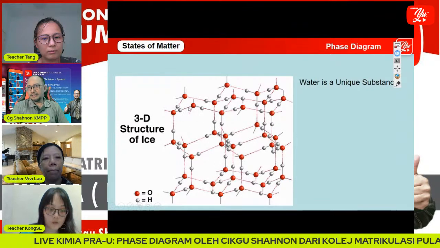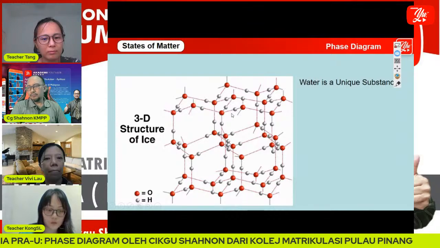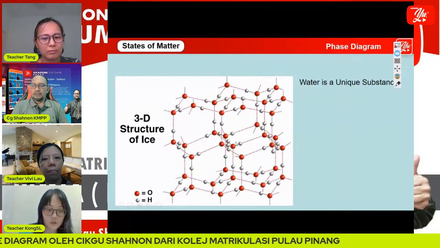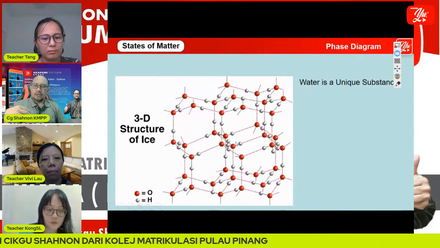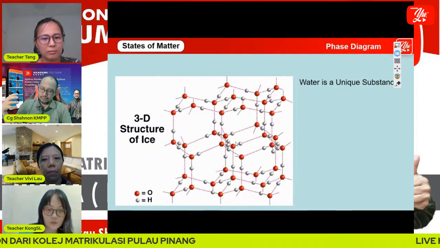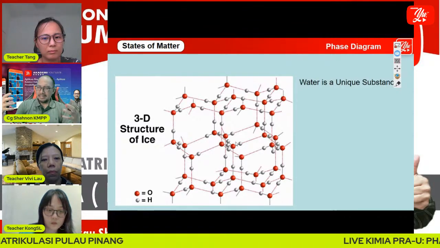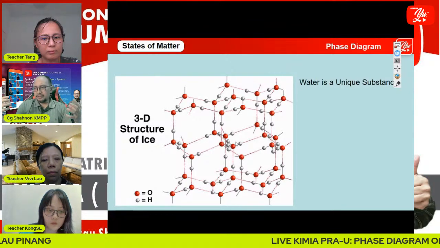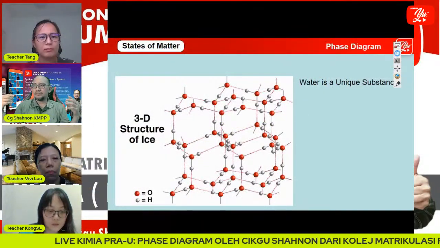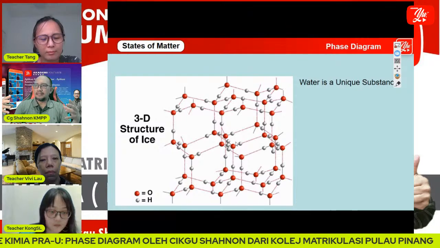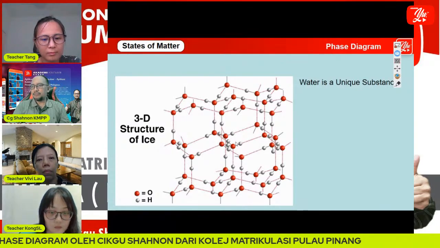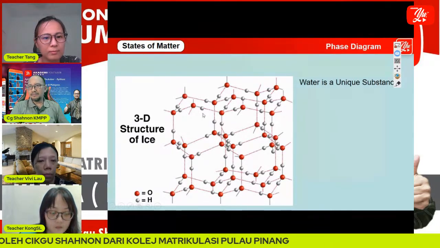This is the hydrogen bonding of water molecules. Each water molecule will have intermolecular forces of hydrogen bond, and then it becomes like this, the 3D structure of ice.